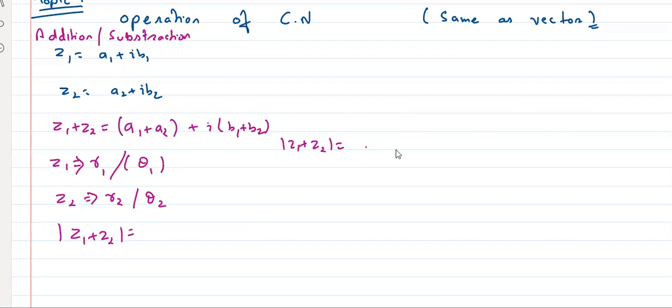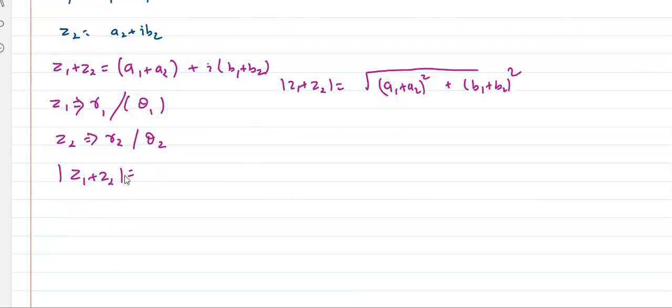Root of, I guess all of you can say, (A1 plus A2) whole square plus (B1 plus B2) का whole square, है ना? X component square plus Y component square. But यहाँ बताओ, Z1 R1 है, Z2 R2 है, theta 1 theta 2 है. Then let us see how many of you remember the concept of vectors. Tell me. And here I'm saying that theta 1 is greater than theta 2. Doesn't matter, because cos theta or cos minus theta, दोनों value same होता है, so it's fine.